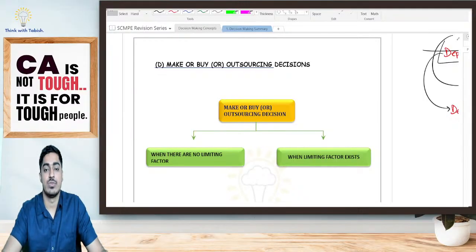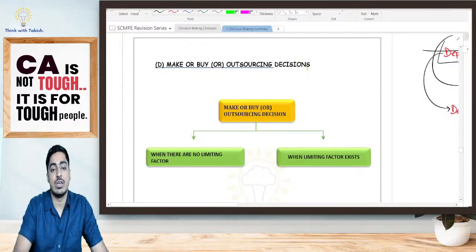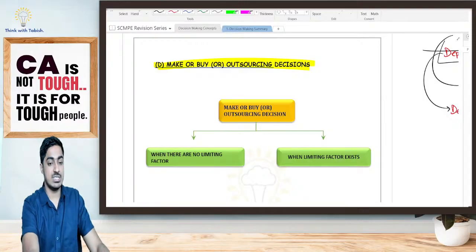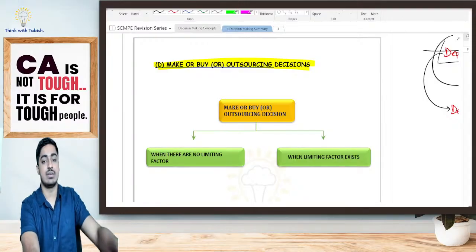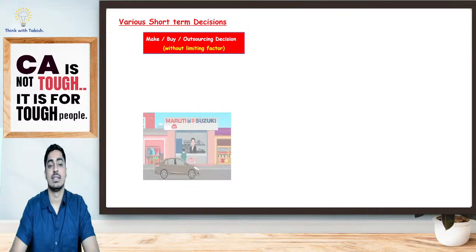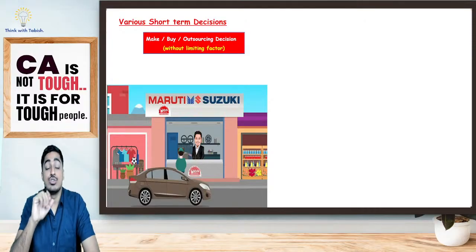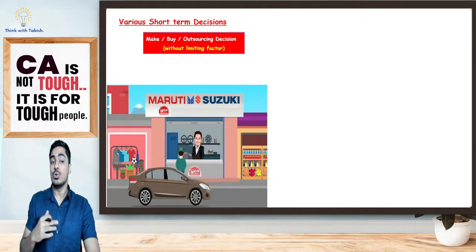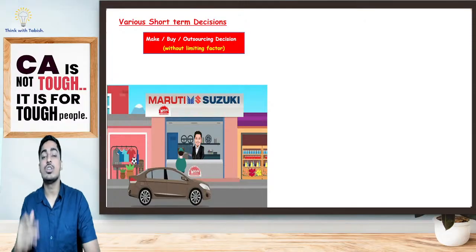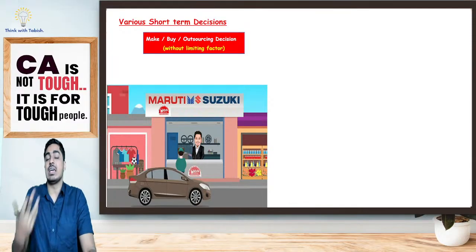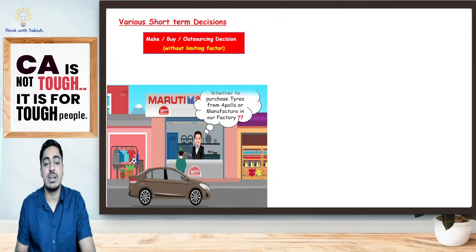Okay, so the next decision that we have is make or buy or outsourcing decision. So how do we take this decision? What is this decision all about? Let's try to understand. Suppose, students, we are Maruti Suzuki, and we are taking a decision. We want the tires. So should we manufacture tires on our own, or should we buy it from, say for example, Apollo or MRF? So should we make or should we buy? That decision we are trying to take.